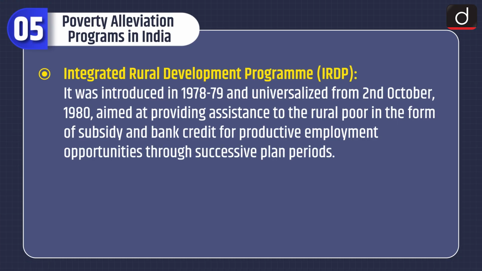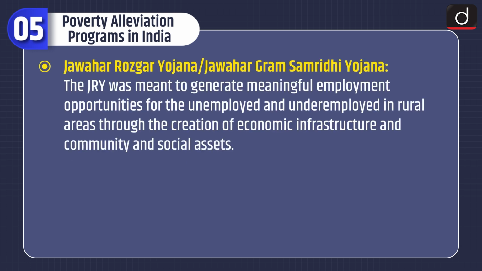Moving on to poverty alleviation programs in India. First is the Integrated Rural Development Program, that is IRDP. It was introduced in 1978-79 and universalized from 2nd October 1980, aimed at providing assistance to the rural poor in the form of subsidy and bank credit for productive employment opportunities through successive plan periods. Jawahar Rozgar Yojana or Jawahar Gram Samriddhi Yojana. The JRY was meant to generate meaningful employment opportunities for the unemployed and underemployed in rural areas through the creation of economic infrastructure and community and social assets.